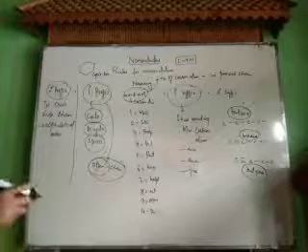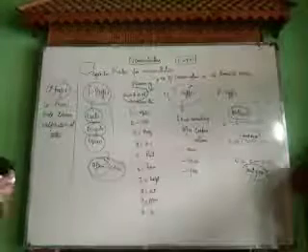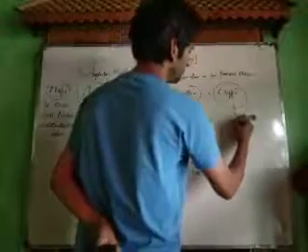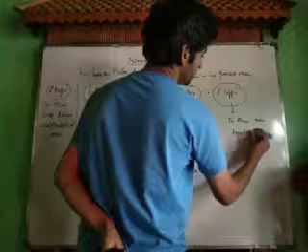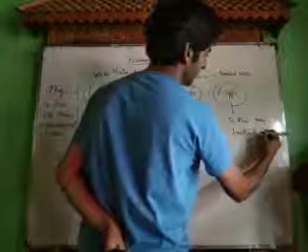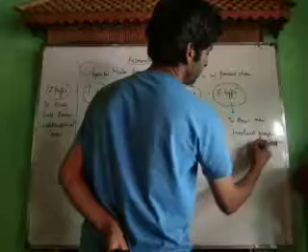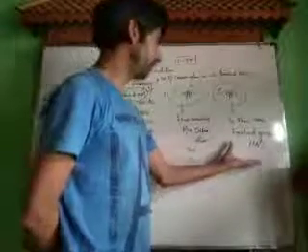Now the secondary suffix is used to show main functional groups. Now what are these main functional groups? Let us discuss. Main functional groups are represented as FG. If in a parent chain or in a carbon chain you are given functional groups, then you use the secondary suffix. We will discuss it.